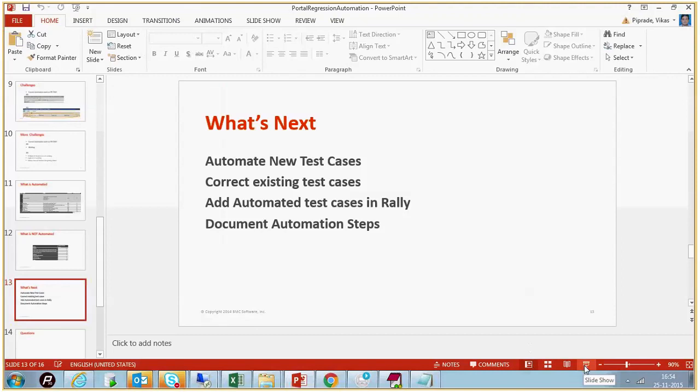Otherwise, for the sake of saying every test case, every functionality in the portal should be automated. But then, is it possible? No. Right. At least to begin with. Then what is the priority from our perspective, keeping in mind the new functionality and new component changes we will be doing? What should be automated? We need to come up with those areas and again have this kind of meeting.